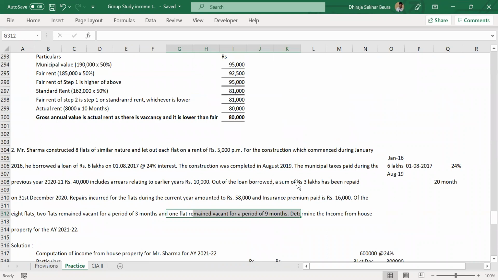There is one doubt. Yes, please. As you mentioned, up to 2 lakhs only is the limit, right? Yes. So if we calculate the 1/5 of pre-construction interest along with the current year interest, altogether, if it is coming to 2 lakhs, then only we will take that 2 lakhs deduction. If it is below 2 lakhs, then that amount will get deducted along with the 30% of net annual value, right? Correct. Perfect.